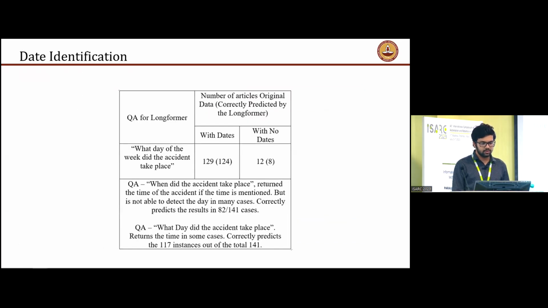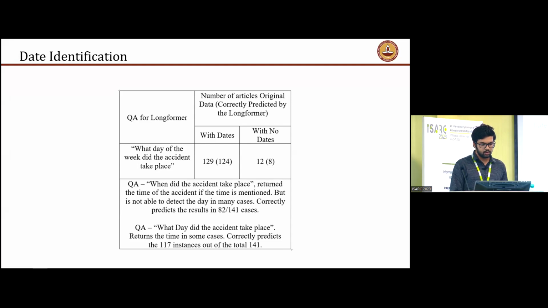And to do that, we need to use deep learning methods such as large language models. Coming to the specifics of date identification, we used a question answering model called Longformer, which is similar to BERT but can be extended to longer articles. We tried out different prompts, such as what day of the week did the accident take place, when did the accident take place, and what day did the accident take place.